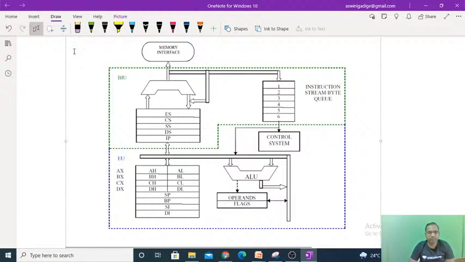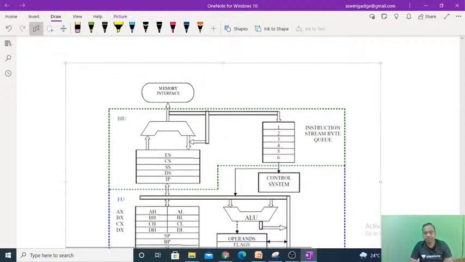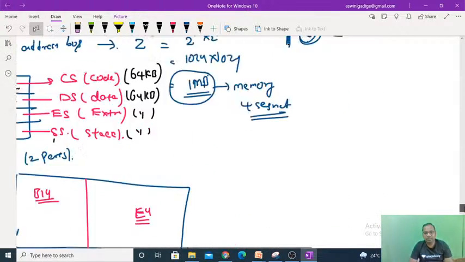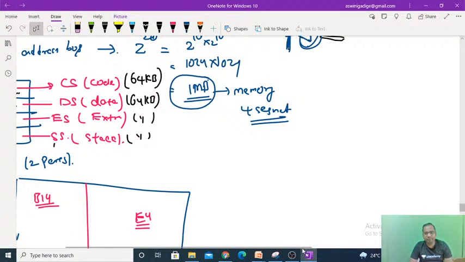You may get one doubt: extra segment, code segment, stack, data and instruction pointer are there. These are the different segment registers. What are these segments, and what is the memory thing? Here I told that the memory is divided into 4 different parts, correct?